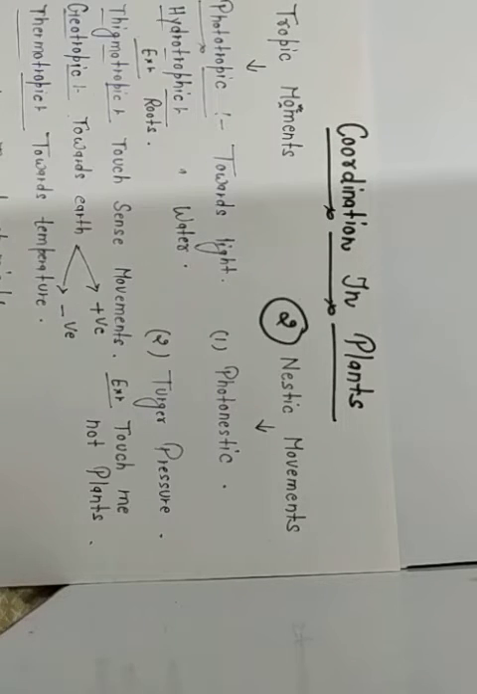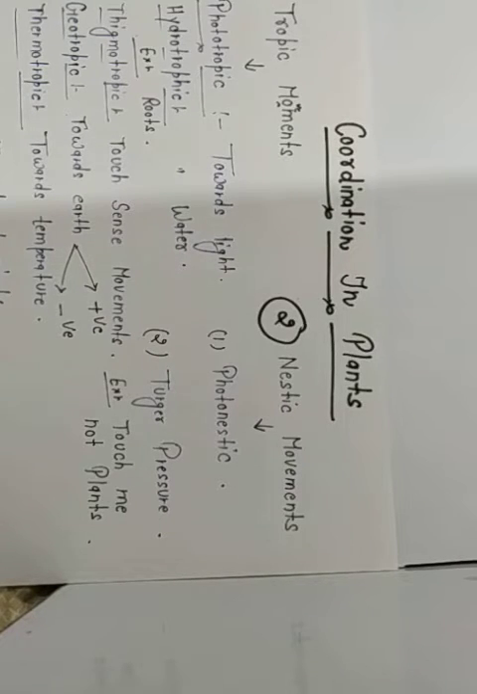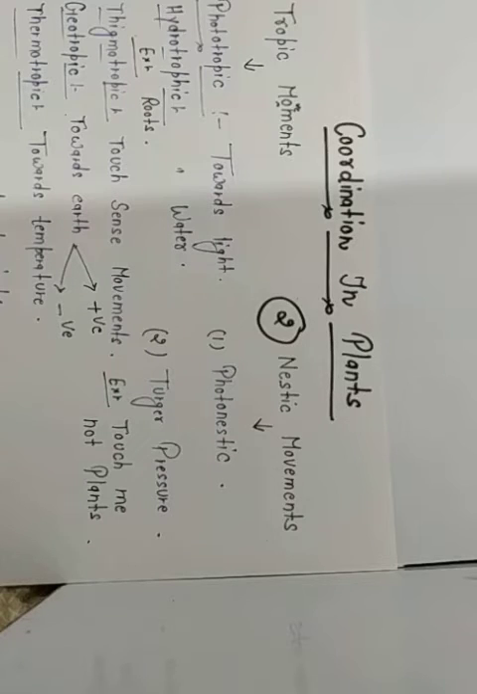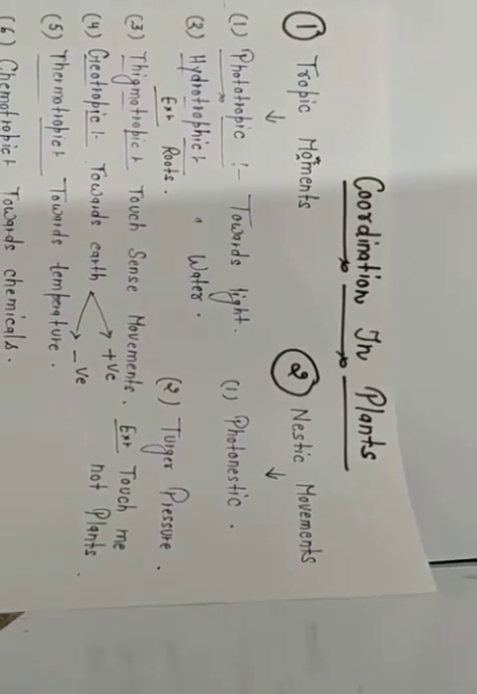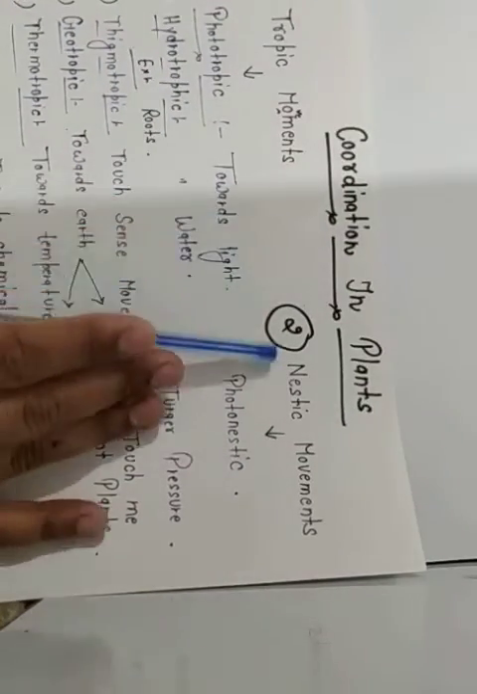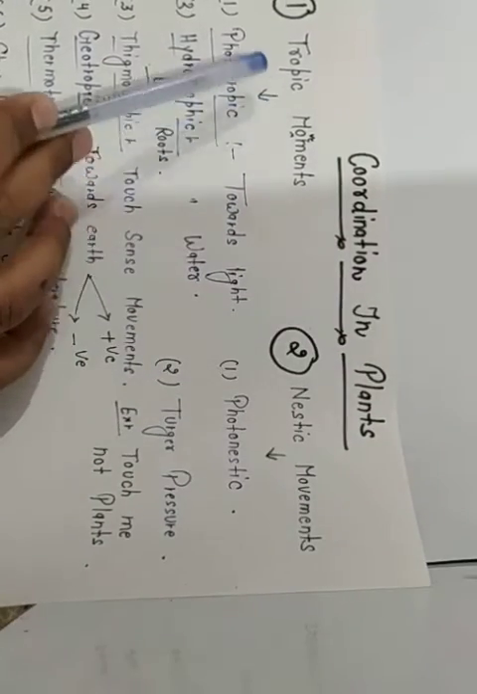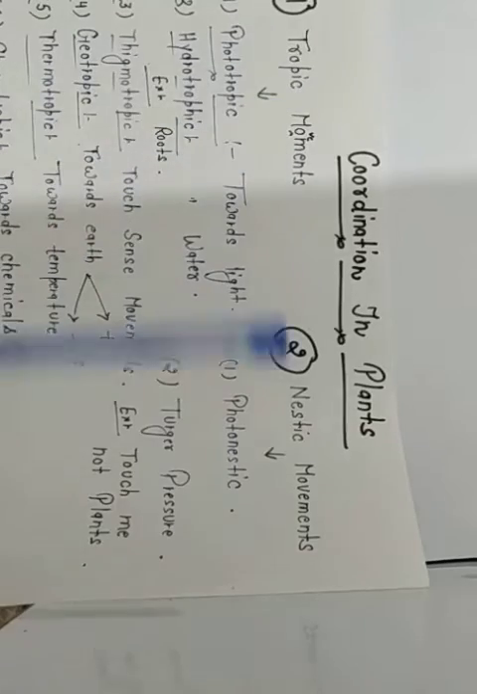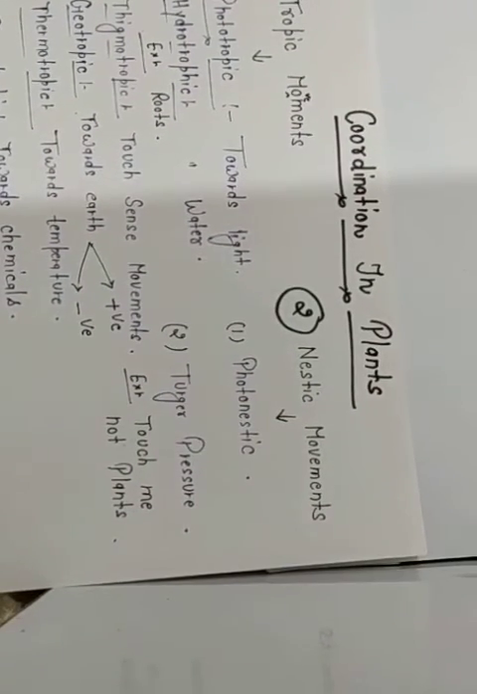That's why plants always show movement in themselves. Movement doesn't mean they can go anywhere, but in the same place they can easily show movement in their plant body. So on the basis of that, there are two main movements present in the plant body. The first one is known as tropic movement. The second one is known as nastic movement.